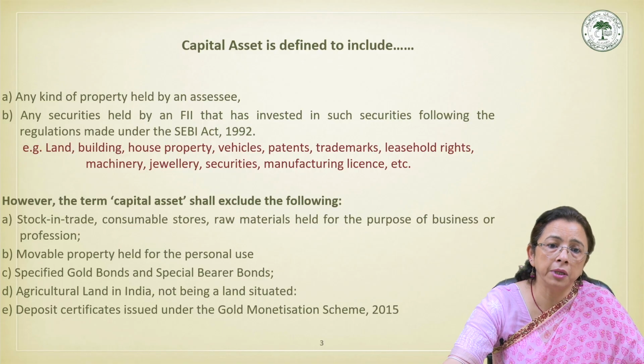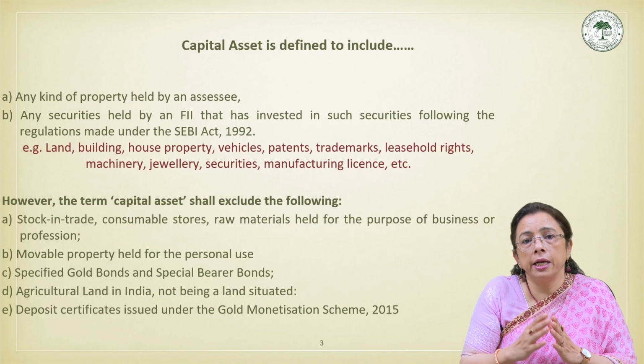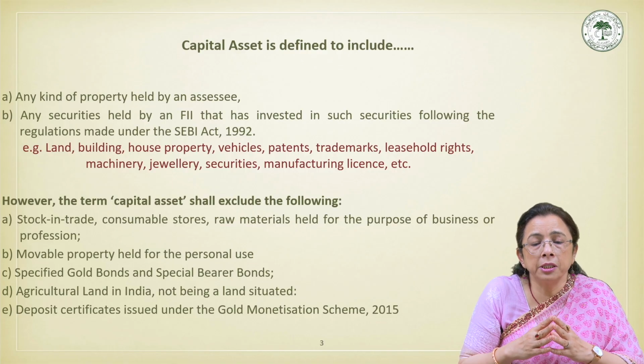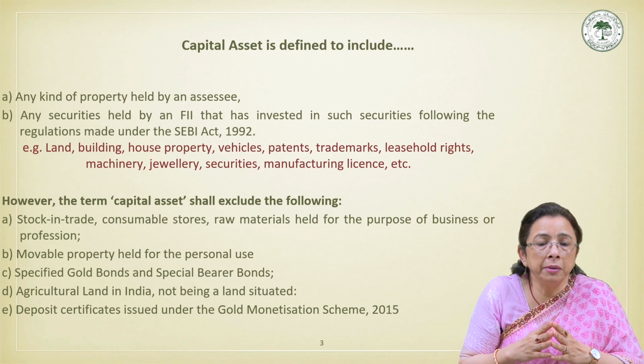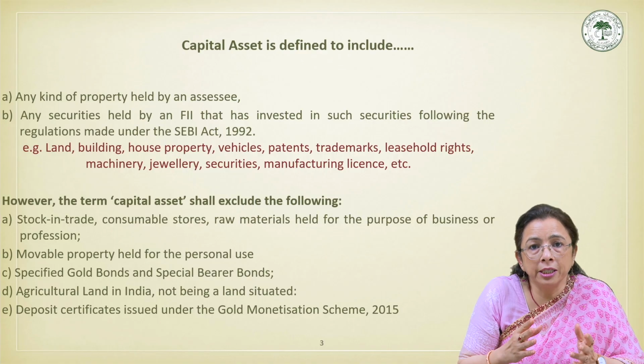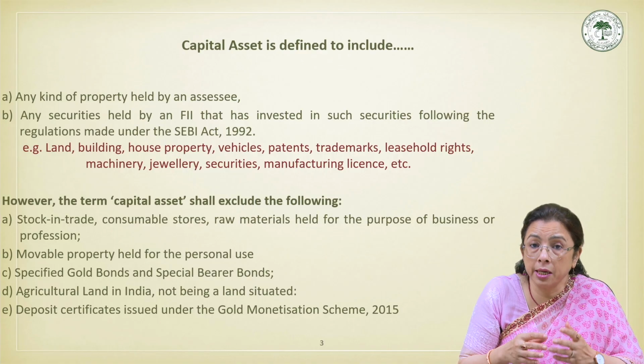Then another item that is excluded is movable property held for personal use. Movable personal effects held for personal use by the assessee or dependent family members are excluded. So, for example, clothes, furniture, household utensils. But exceptions are here.